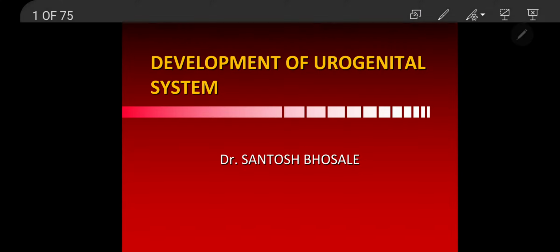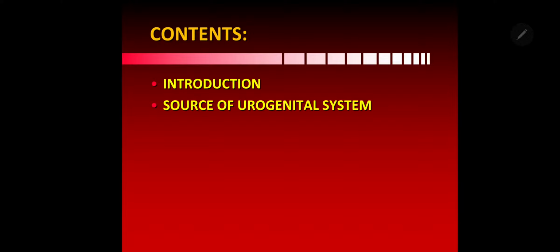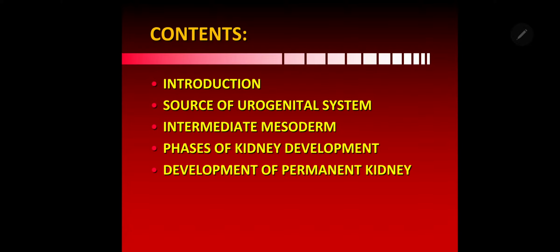Friends, welcome to my channel, and today we are going to discuss the development of the urogenital system. In that we will discuss the development of the kidney in detail, and we are going to discuss the embryology of the urogenital system under the following headings. First we will see the introduction, then the source of the urogenital system, and then we discuss the intermediate mesoderm, phases of kidney development, development of the permanent kidney, and anomalies of the kidney at last.